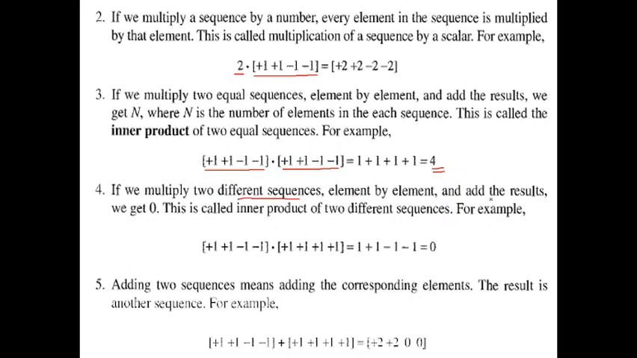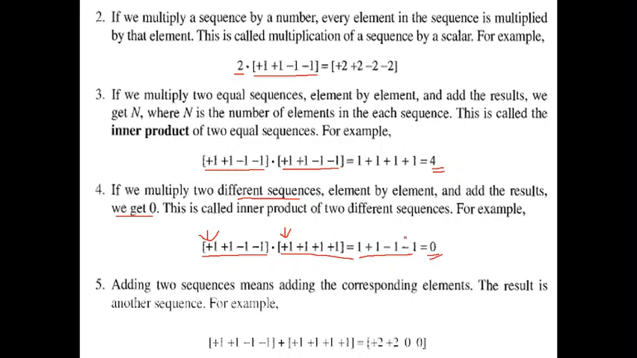If we multiply two different sequences element by element and add them, then we will get 0. So this is called the inner product of two different sequences. So we'll see what happens whenever we multiply two different codes. Here we have one code and another code which is different from each other: plus 1, plus 1, minus 1, minus 1 and plus 1, plus 1, plus 1, plus 1. Here we have to multiply element by element. First element of this multiplied with first element of the second code. So plus 1 into plus 1 is plus 1, plus 1 into plus 1 again plus 1, minus 1 into plus 1 is minus 1, and minus 1 into plus 1 is minus 1. So whenever we add we get 0.